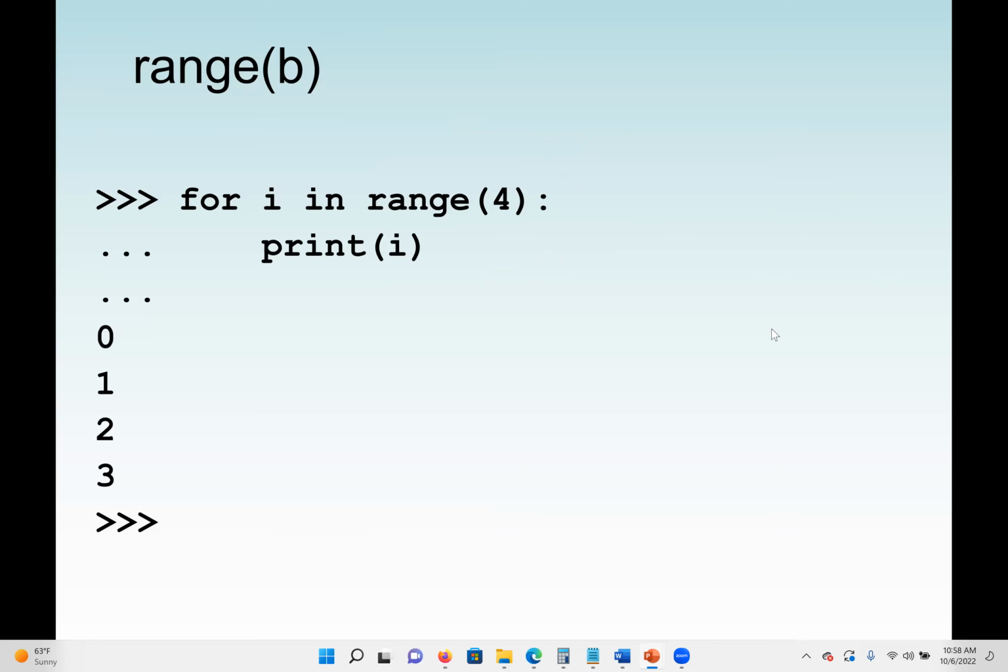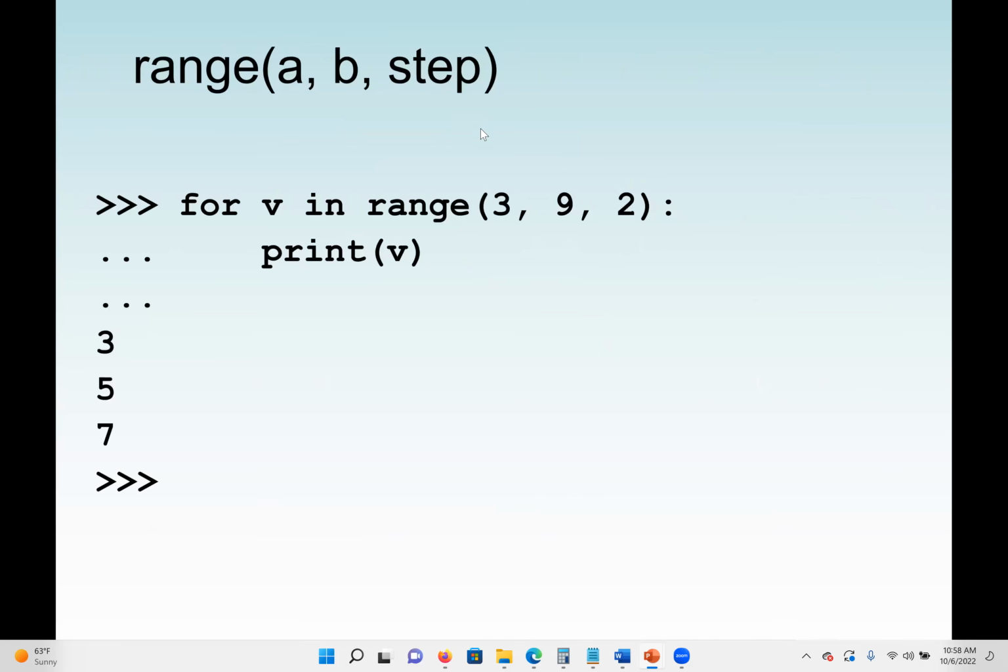When you move from 0, it will go to 2. When you move to 2, it goes to 4, because we have the third value, plus 2. And we call that the step. So range A, B, and step.